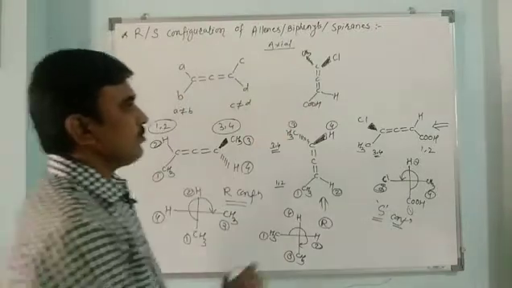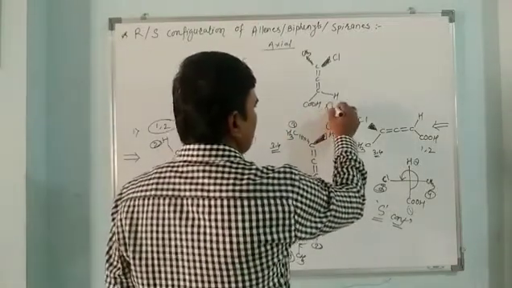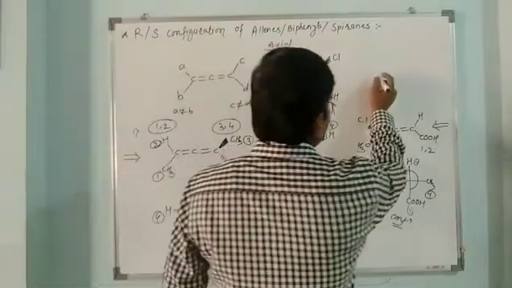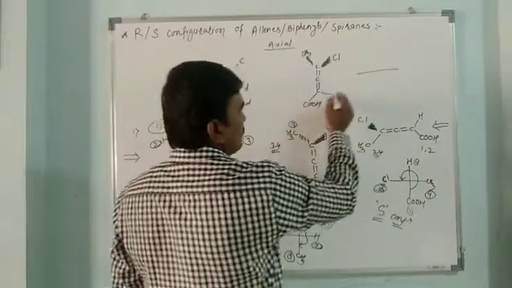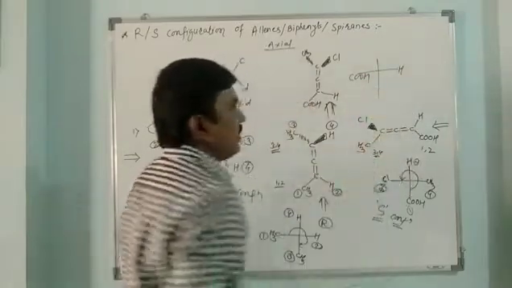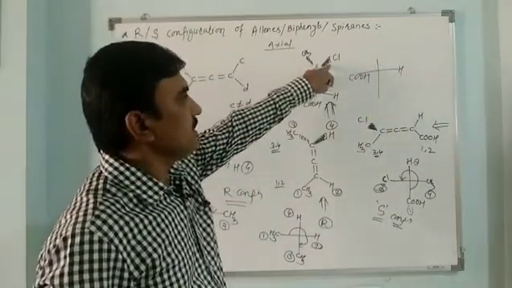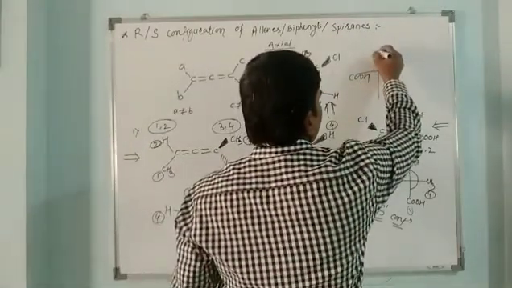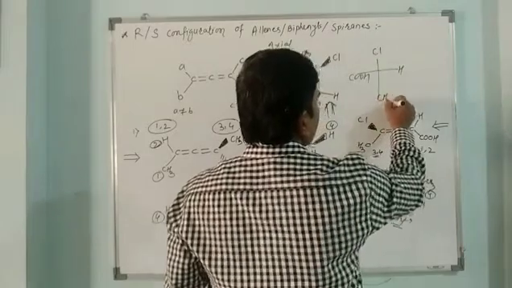Okay, now we are observing the molecule from this side. Then I have to place these groups on the horizontal bond. So here there is COOH and here there is H, and the group which goes in the front direction, we must place on the top vertical position, Cl, and here there is a CH3.